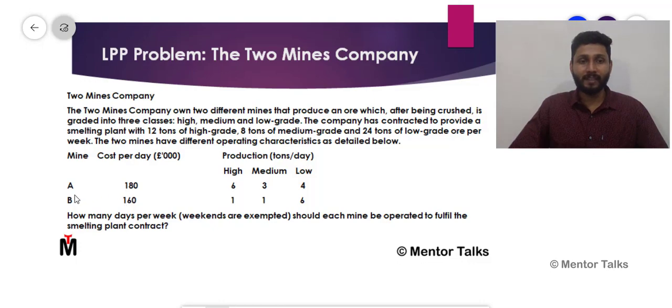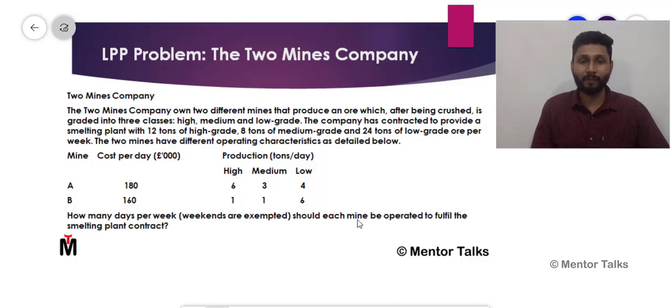And we need to understand that these two mines produce three qualities or three grades of ores that are mentioned here: high grade, medium grade and low grade, and their production in tons per day is also given. You can see that mine A produces 6 tons per day of high grade ore and 3 tons per day of medium grade ore, and respectively the others also.